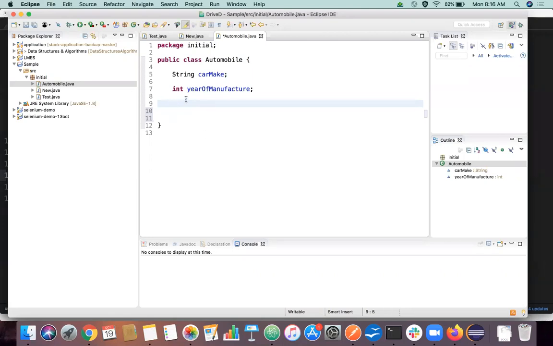Constructor takes the same name as a class name. So I'm going to declare only two components here. What is the access modifier of the constructor, whether it's a public, private, or protected? What is the constructor name? Constructor name is similar as a class name, right? So I'm just going to declare a constructor here. I'm just going to leave it as empty for now.